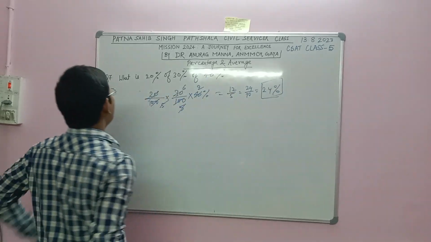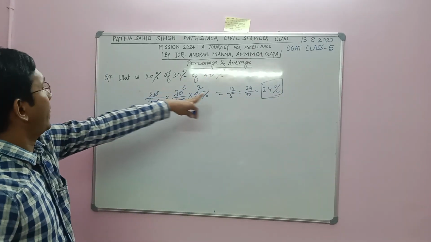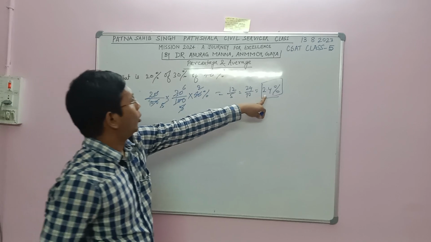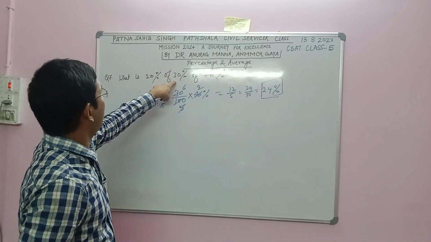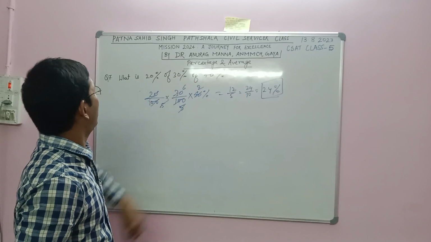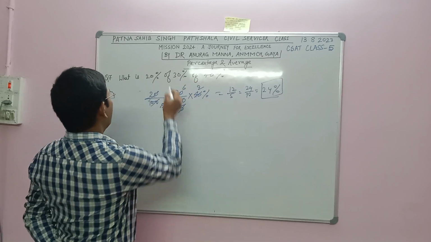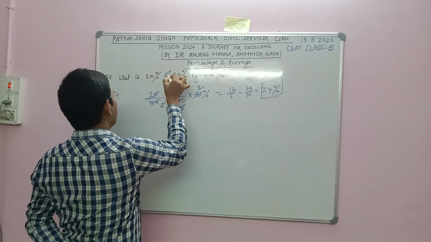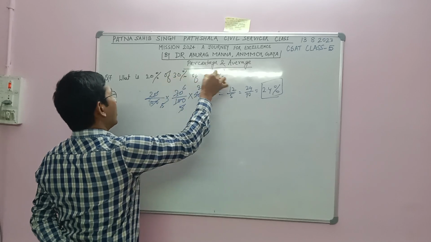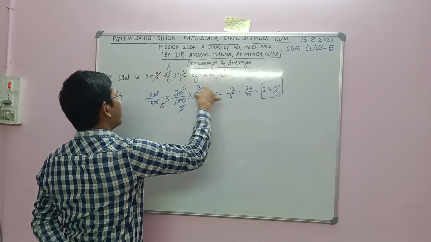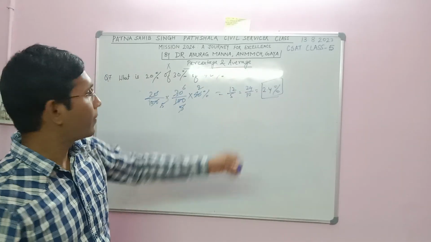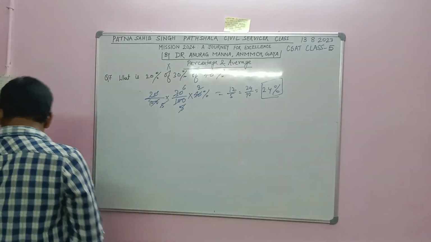You have to convert 40%, and it will ultimately be 2.4%. 20% of 30% of 40%: just do the calculation. Of means multiplication, and it becomes 2.4%. Now next question.